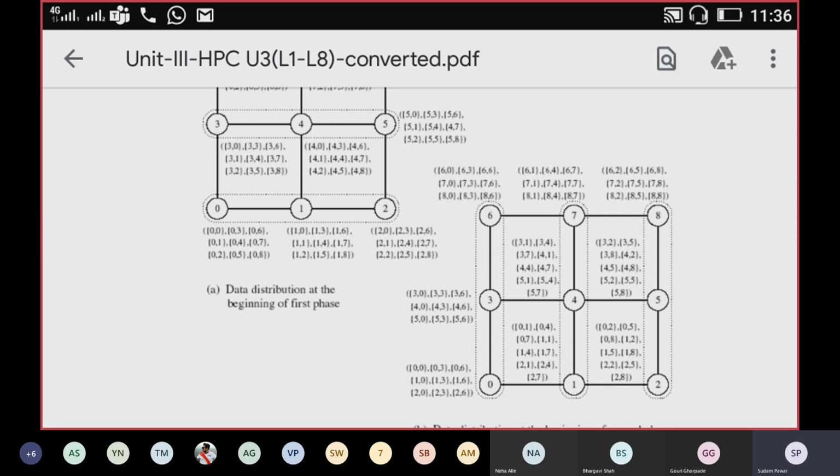Then the time in the second phase is identical to the first phase. Therefore, total time is twice of this time. That's why you have multiplied by 2 there. So total time will become t equal to 2 times ts plus tw m p, because 2 into tw m p by 2 will become only tw m p, into root p minus 1. So this is the total communication cost for the mesh network for all-to-all personalized communication.